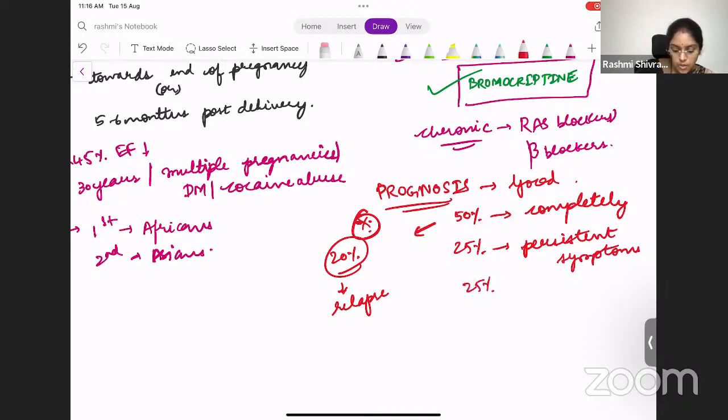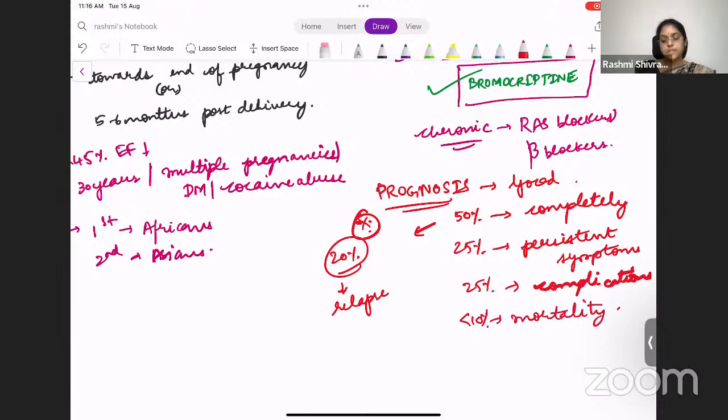And 25% will develop complications. They may not be able to come off the ventilator, they may have arrhythmias. Less than 10% will have mortality, just around 3%, so it is very, very low. This is very important. The prognosis is very good. 50% almost have complete resolution of symptoms and 20% will relapse.